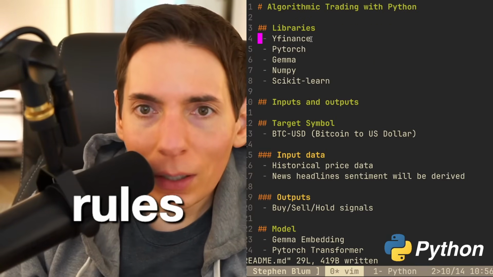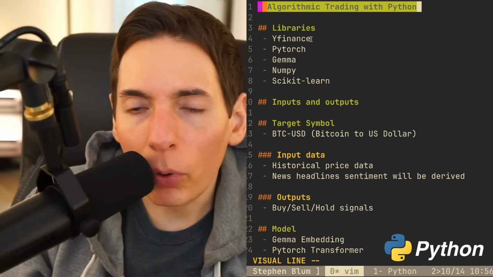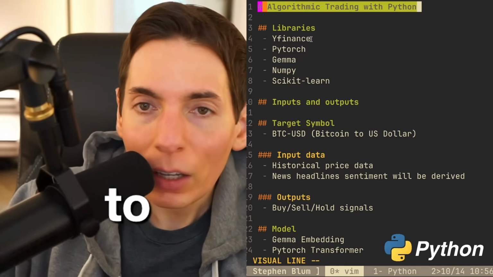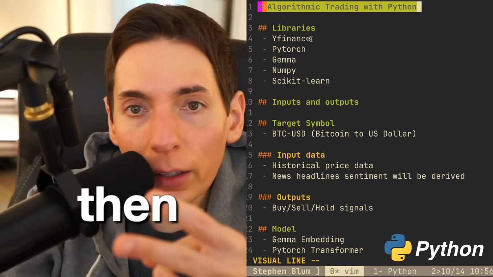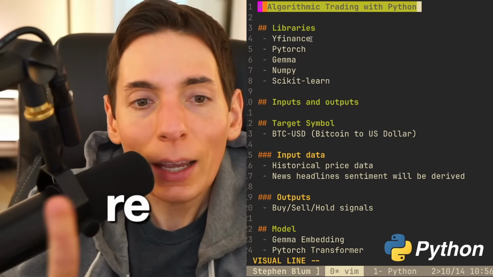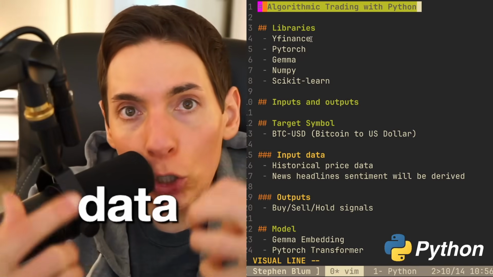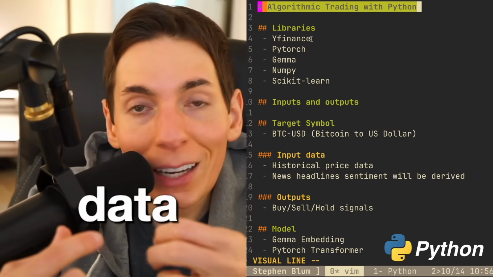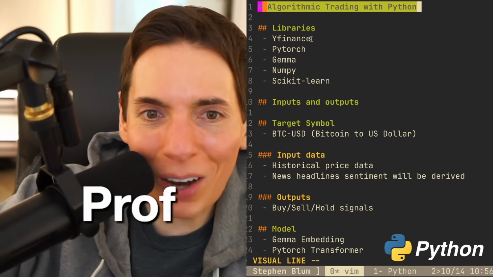It's going to take many days to get exactly where we want to get, because we still have to collect our data, format our data, and then store the data in a way that's retrievable for training. Then we need to be able to use new data. We need to collect new data from a data source, and then use it to predict to see if we can profit or not.